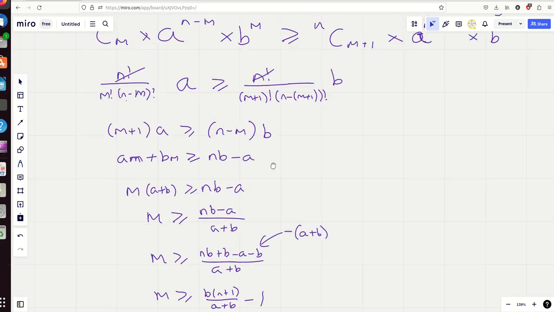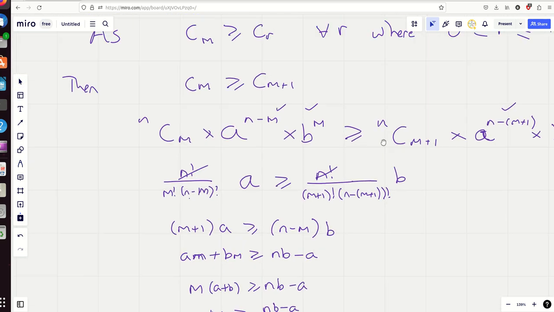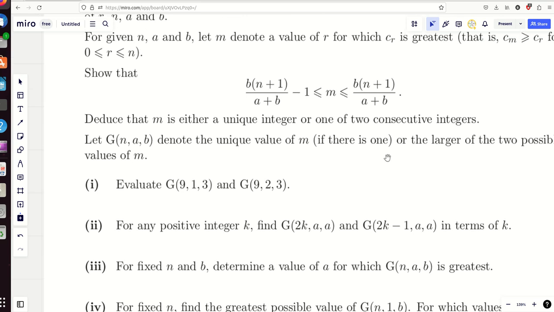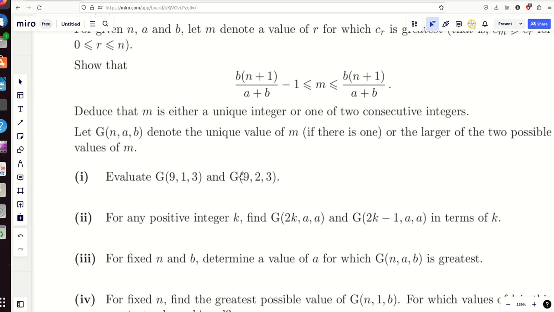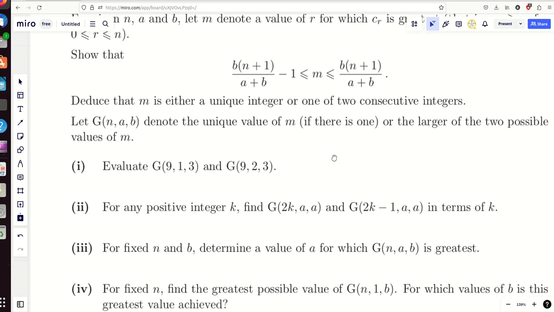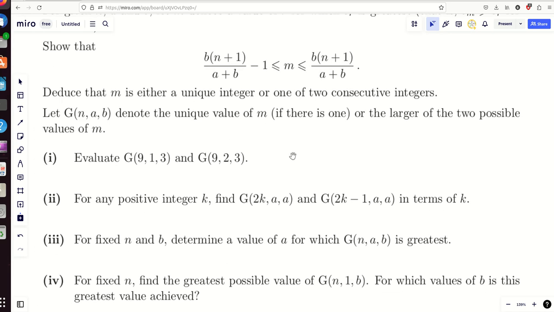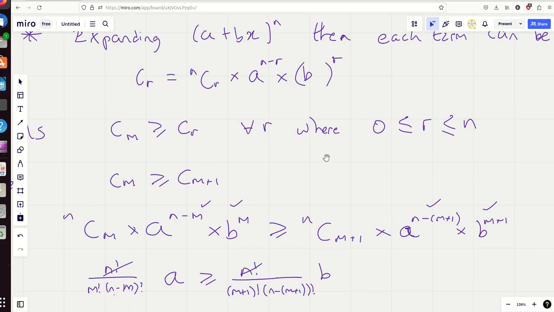Okay, so that really made me happy. Once I saw that, I thought, oh, I've done that. And actually, this is one of those interesting questions where this bit's harder than parts 1 and 2 here. It's easy to use this result for parts 1 and 2. And I don't think 3 and 4 are that bad if you're happy with graph sketching, but there we go. Okay, so that's half of it proved. I've proved the first bit, the left-hand side of the inequality.